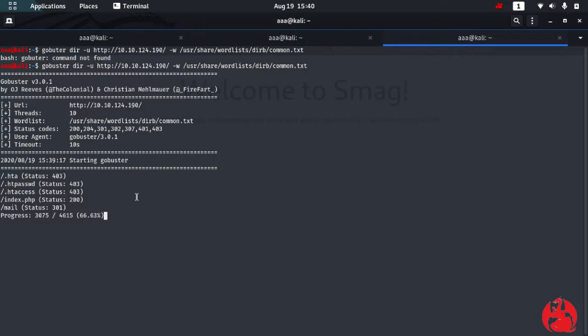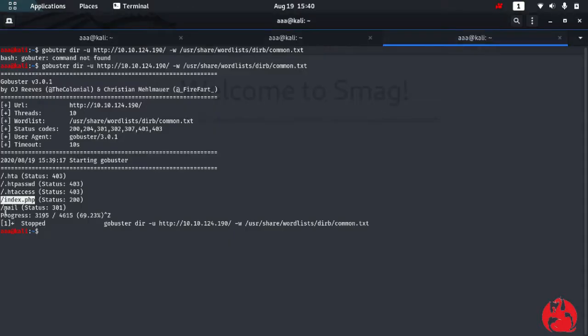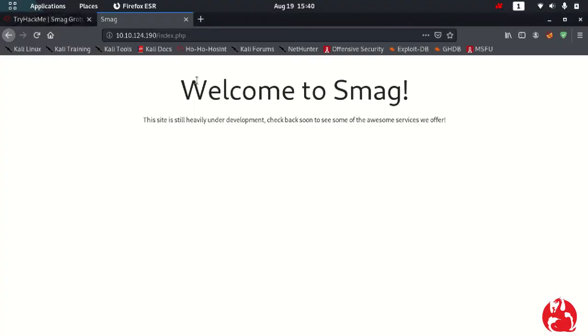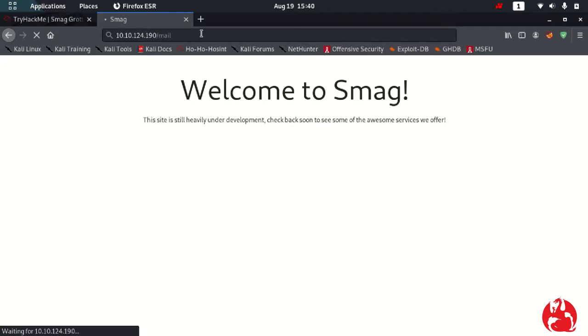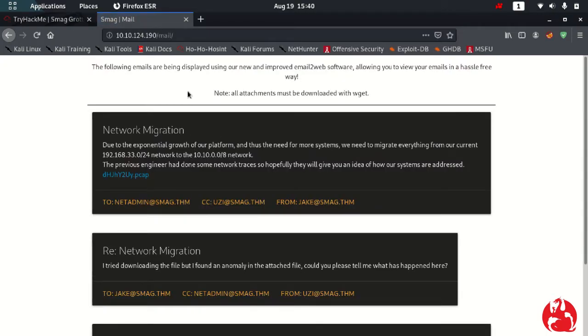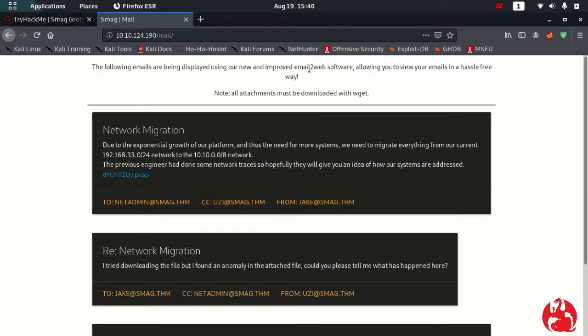So now you can see that after brute forcing, mail was found. Index.php is this same page, while mail could be a different page. Let's try that. Let's try mail. Oh great. The following emails are displayed using our new and improved email to web service. And okay, we found a pcap file, so let's download this.